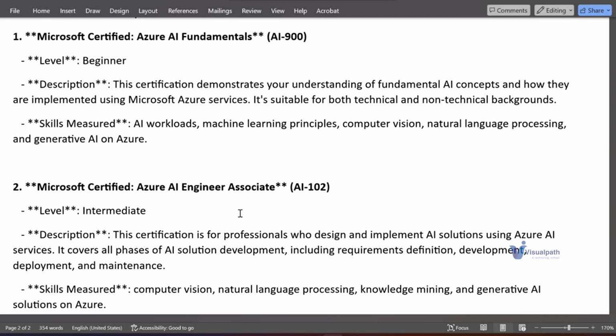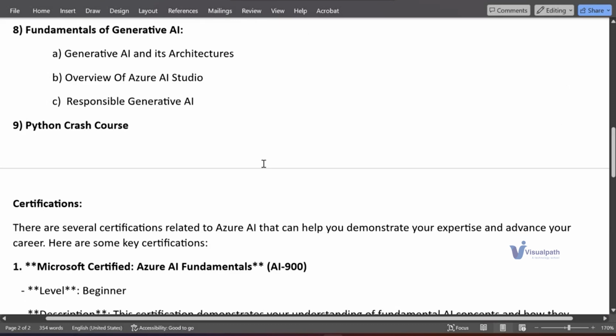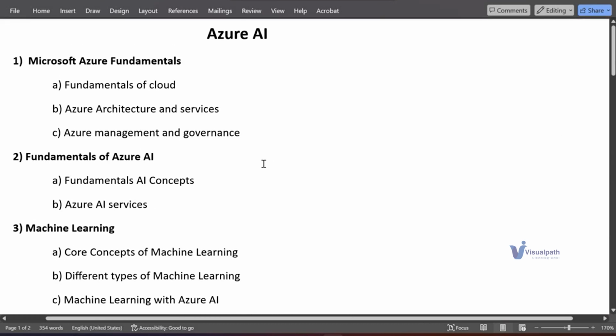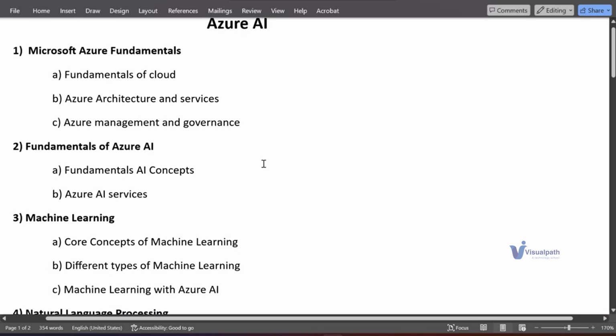So will you provide some teaching materials or dump, anything? Yeah, I'll provide. So every day you will attend a session, and after attending, every session will be recorded. Every recorded session will be shared with you as well. I will be teaching using some documents, and those documents also will be shared with you. Not only that, we'll also do coding, and this coding file also will be shared with you.